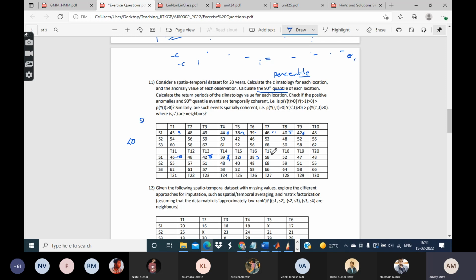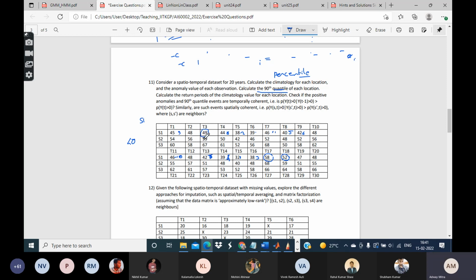So the two largest values, I guess, are: one is 58. What's the second largest value? The second largest value is 52. These are the only ones above 50. After that, what is there? After that, there is 49.